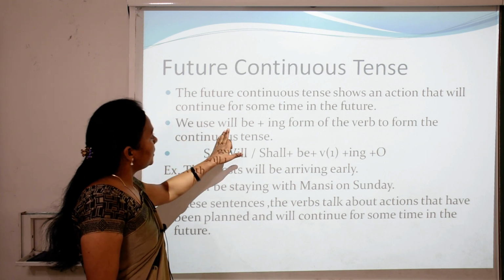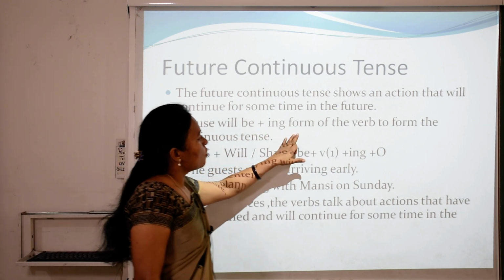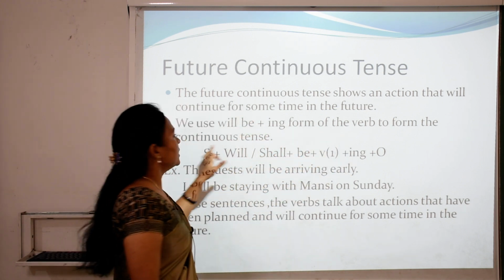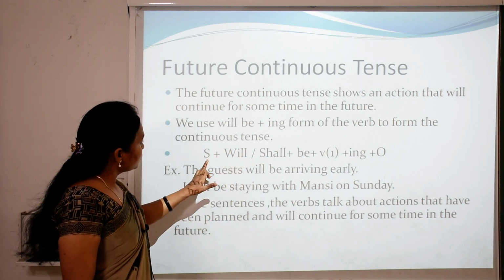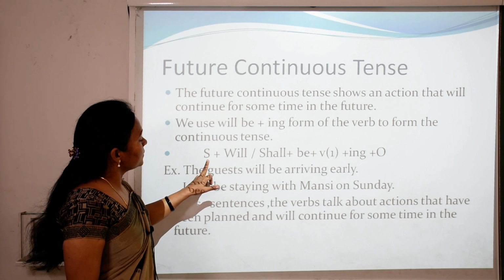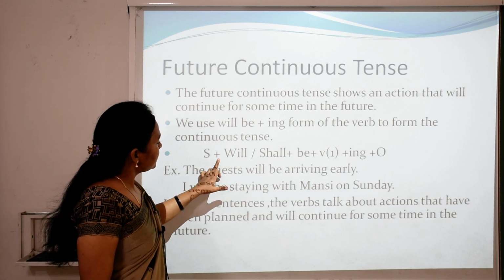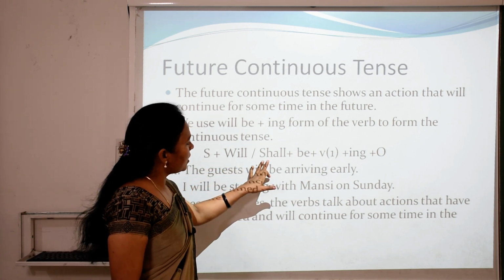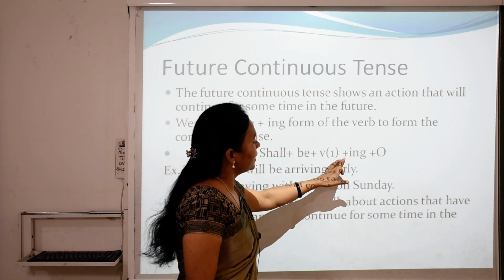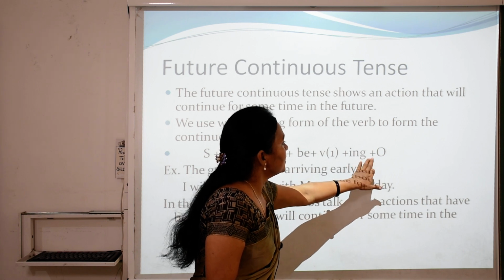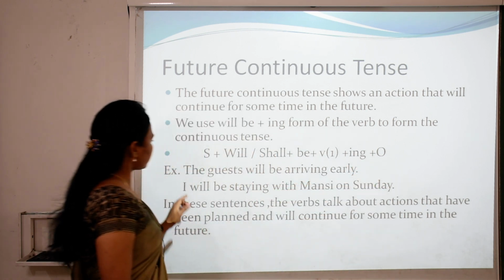We use will be plus ing form of the verb to form the continuous tense. So what is the structure of future continuous tense? Subject plus will, shall plus be plus first form of the verb, then add ing plus object.